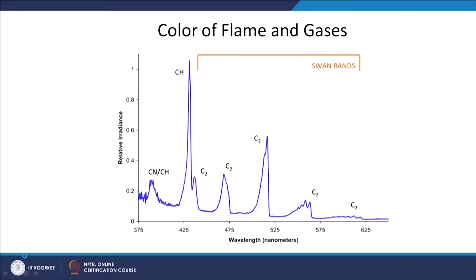as is seen in this spectrum, where the irradiance of the flame is plotted versus wavelength, we can identify various gaseous species, especially the C2. C2, a carbon species, has significant emission across what we call its Swan bands. We will discuss what bands are later on in this lecture.